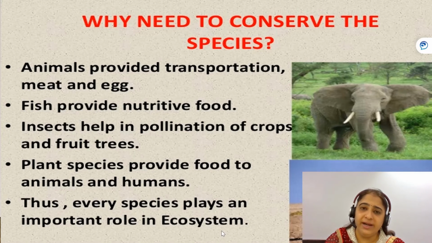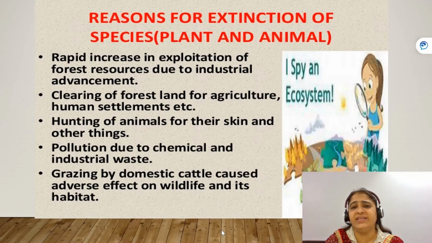But now there are many species of plants and animals which are endangered. Why are they endangered? What is the reason behind their extinction? Yes, it is us. It is human beings. Because we people have become greedy. We people want industries. We people want more land to be cultivated. We people want big lands for human settlements. For our enjoyment, we hunt animals. Hunting and poaching in our country for enjoyment, for the skin of animals, for business and trade also.